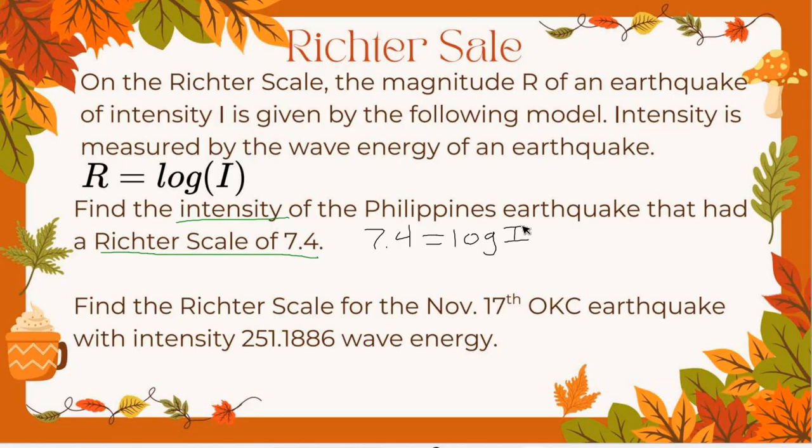My log doesn't have a base. What's my understood base there? 10. So this is going to become 10 to the 7.4. And again, 10 to that stuff is going to undo each other. So I am just going to be left with I. Yes? So then, if you plug that into a handy-dandy calculator, what do we get?